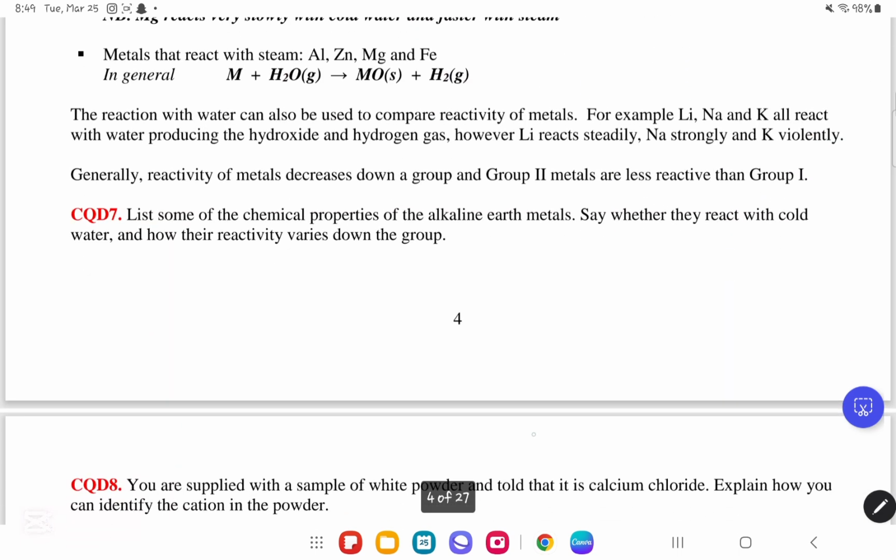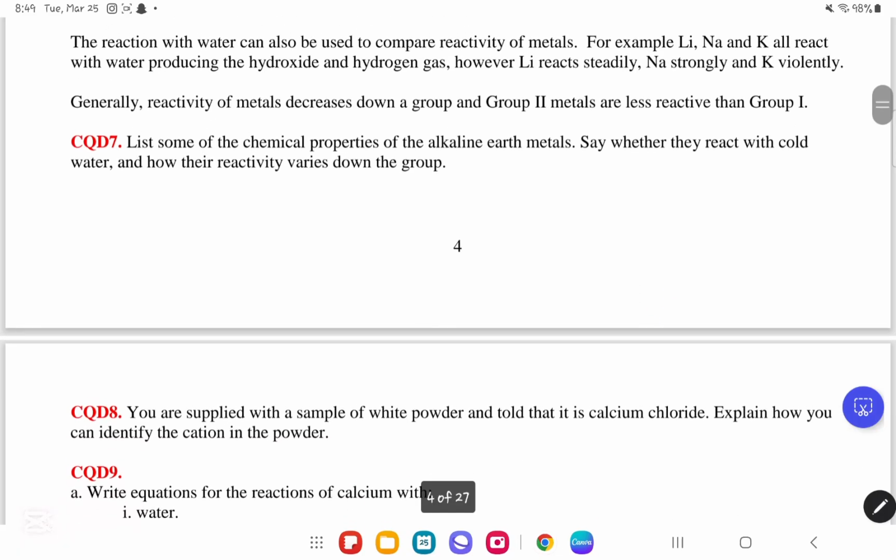So we move on to CQD number 7. Here it said in CQD number 7, list some of the chemical properties of the alkaline earth metals. Say whether they react with cold water and how their reactivity varies down the group. This question is a bit confusing, but first of all, they said list some of the chemical properties of the alkaline metals. First of all, we know they are very highly reactive metals, but not as high as the alkali. Keep that in mind. Alkali is more reactive than alkaline. Alkaline is more reactive than transition metals.